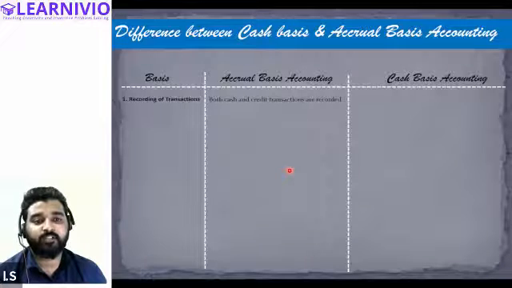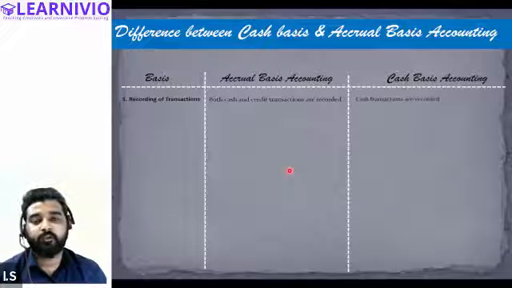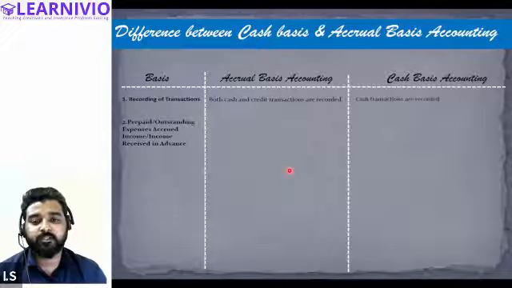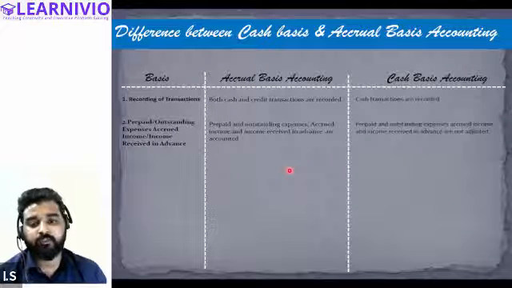Both cash and credit transactions are recorded in accrual basis accounting. But in case of cash basis accounting, only cash transactions are recorded. Next, on the basis of prepaid and outstanding expenses and accrued income, everything is recorded in the accrual basis accounting. But in case of cash basis accounting, it's not considered.